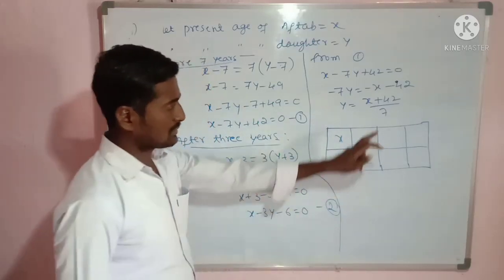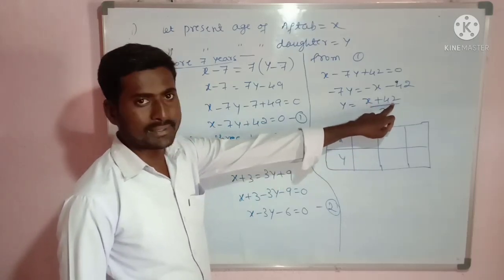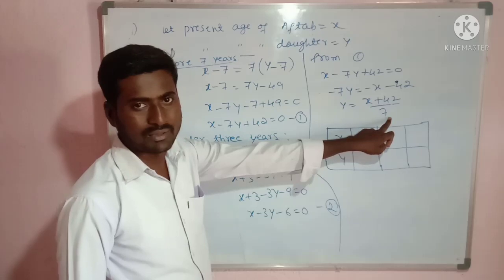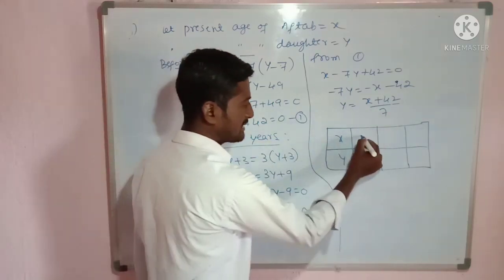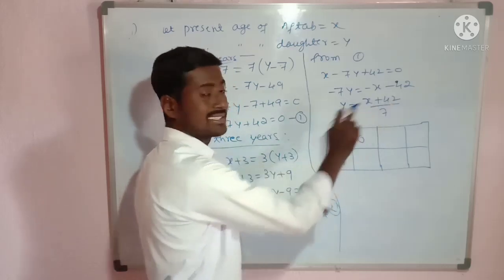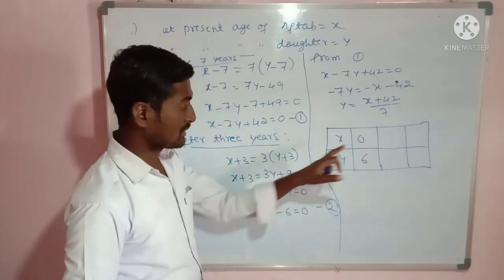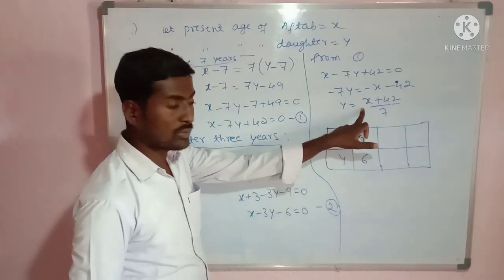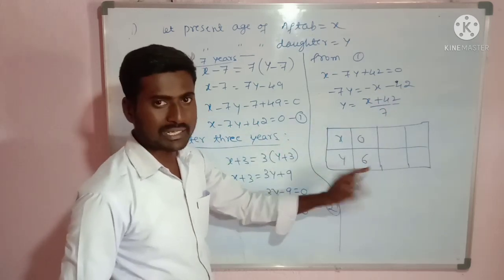Now if I take x equal to 0, 42 will be there. 42 will be divisible by 7, 7 sixes are 42. Okay, I will take x as 0. So substitute x equal to 0 in this one, I will get y as 6. So y is equal to 6. Are you getting it? You have to substitute the value of x in this one. So 42 divided by 7, that is 6. I am getting y equal to 6.